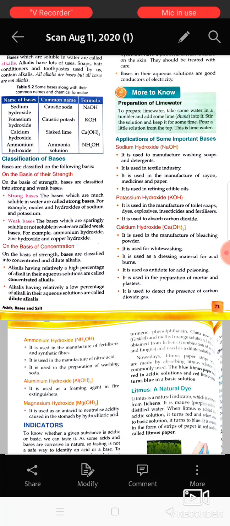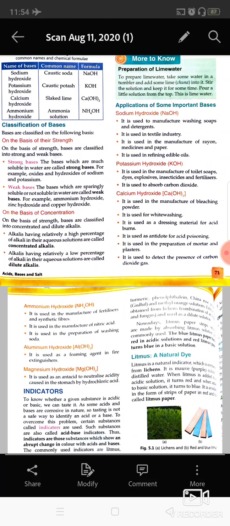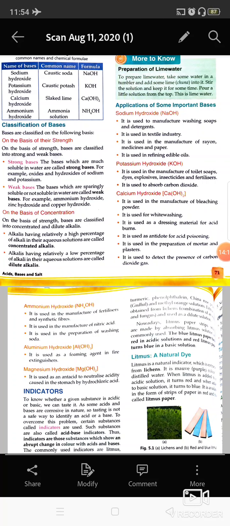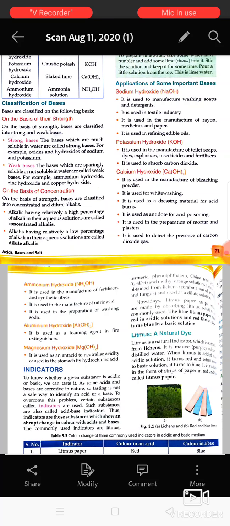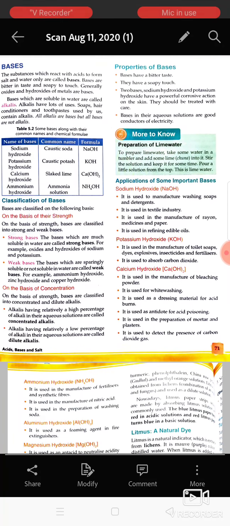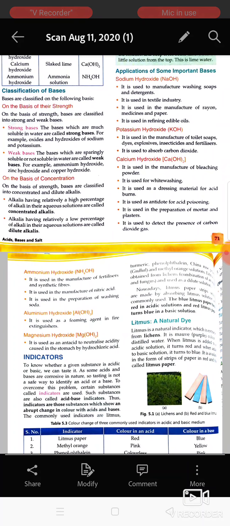then comes the classification on the basis of concentration. On the basis of concentration, again these are of two types: concentrated and dilute. Concentrated is one in which water is less, and dilute is one in which water is more.